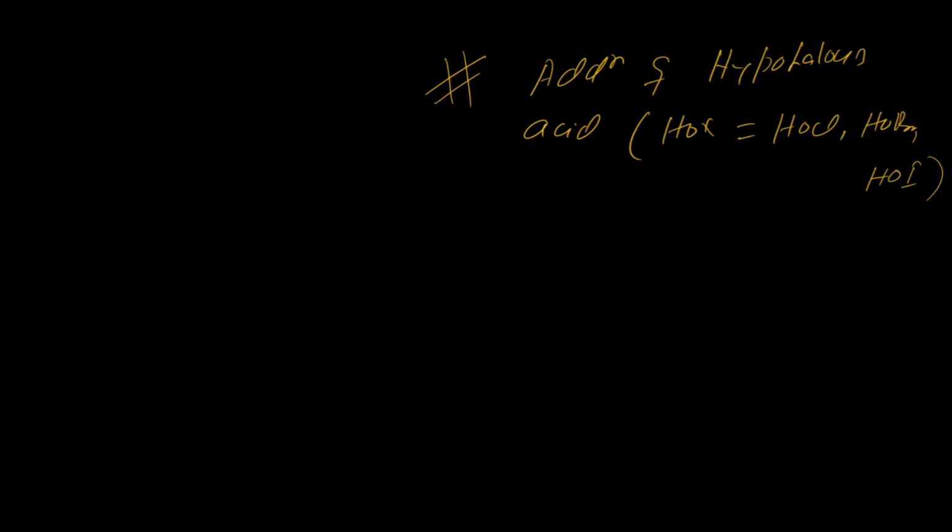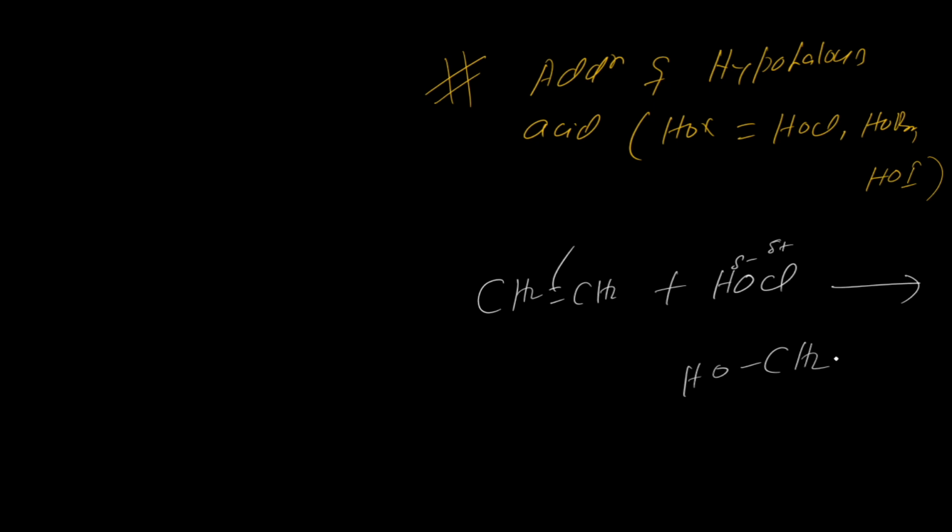Then what will happen? In this reaction it will also follow Markovnikov's rule. Have a look here. If we take CH2 double bond CH2 plus HOCl. Now HOCl is what? Cl is positive, oxygen is more electronegative, negative, this is positive over here. Since it is symmetrical, there is no use of Markovnikov or anti-Markovnikov rule over here, so it will form a compound just like this.